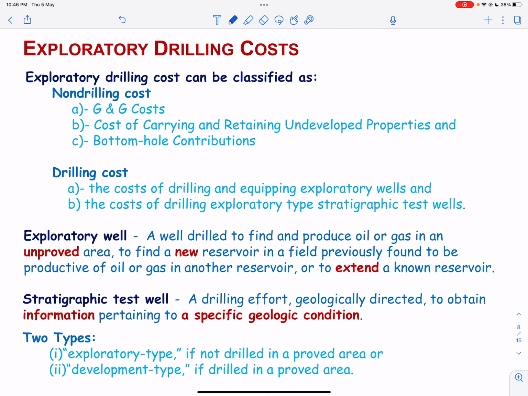Stratigraphic test wells are customarily drilled without the intention of being completed for hydrocarbon production. It is a drilling effort geologically directed to obtain information pertaining to a specific geological condition. Stratigraphic test wells are classified as exploratory type if not drilled in a proved area, or development well if drilled in a proved area.